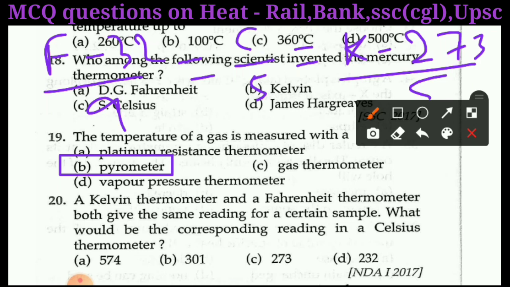Options are: A, 574; B, 301; C, 273; D, 232. Right answer of that question is B, 301. For better understanding, I put the solution image here.